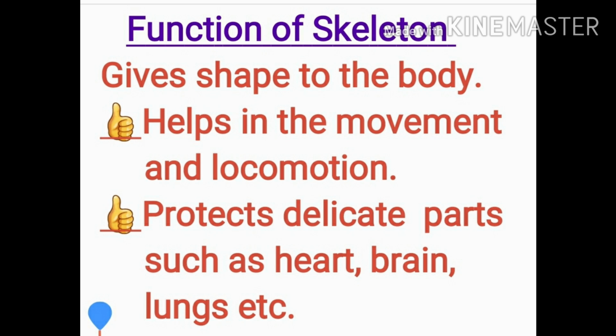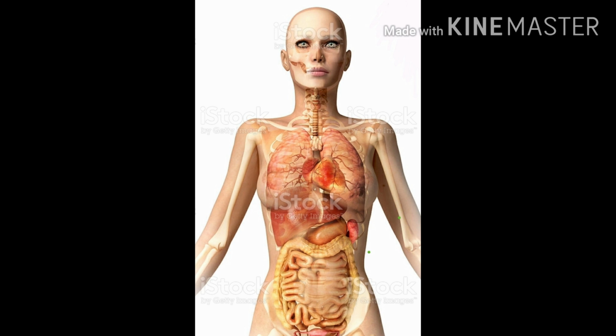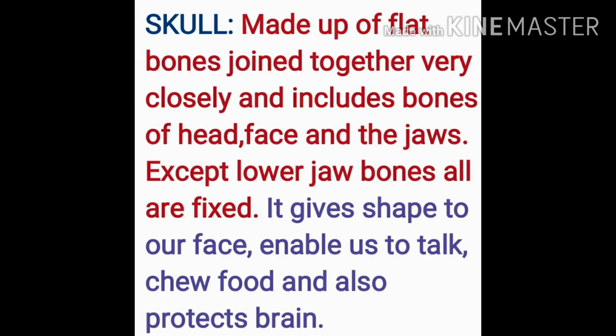So what is the function of the skeleton? Yes, it gives shape to the body. You know, an earthworm does not have any bones or skeletal system. So it helps in movement and locomotion. It also protects the delicate parts under it, like the heart, brain, lungs, eyes, stomach, right? They are soft and delicate body parts which are protected and safe inside the skeletal system in different types of bony structures. So let's study about them.